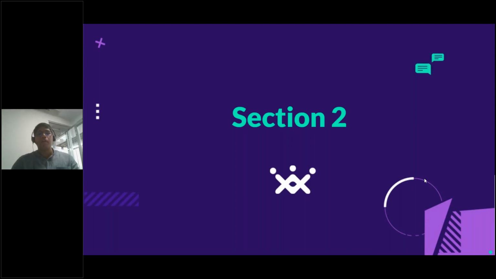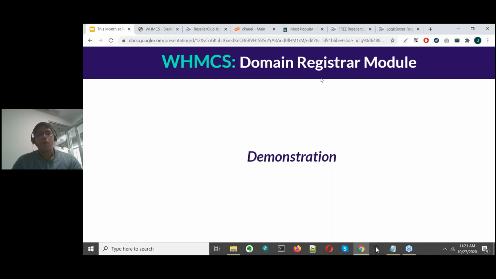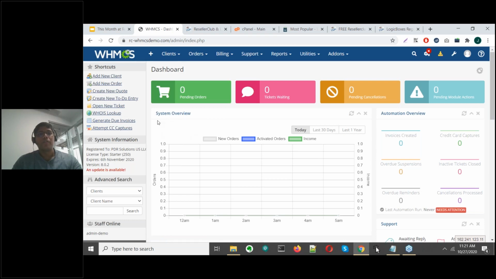Now moving on to the demo, which is setting up. Now that you've installed WHMCS, you need to set up your reseller account with WHMCS. So that's the first step of this demonstration. So I will just move away from the screen and log in to my WHMCS dashboard, which I've already created for the purpose of this demo.